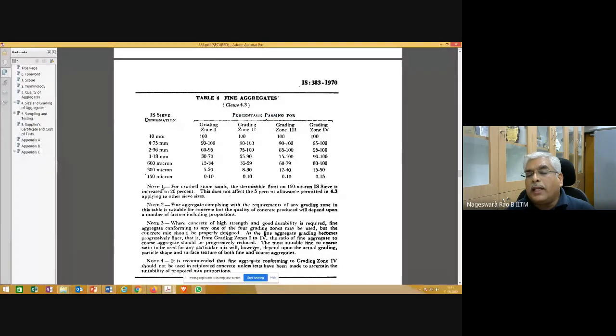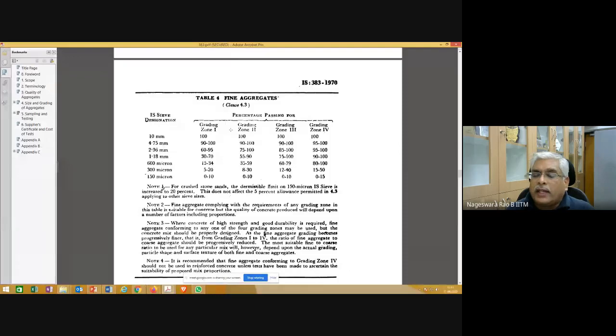So depending on the percentages that are passing, if it is matching with one of these grading zones, if the particular sample's sieve analysis results are matching with these percentages, it is grading zone 1, zone 2, zone 3, zone 4. Is it clear? And now what we are going to do with these 4 zones.